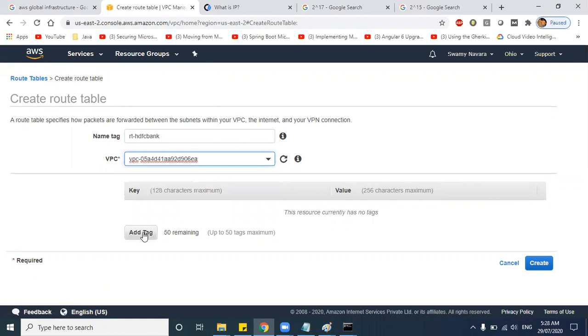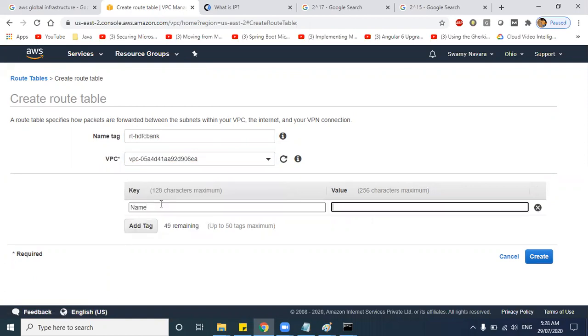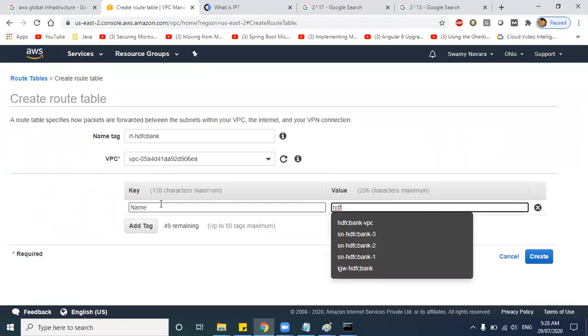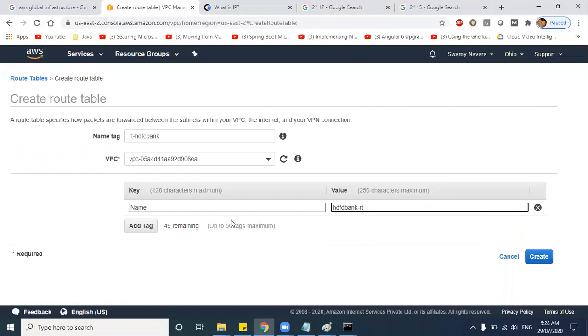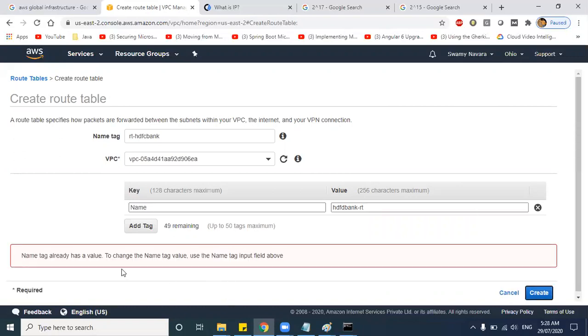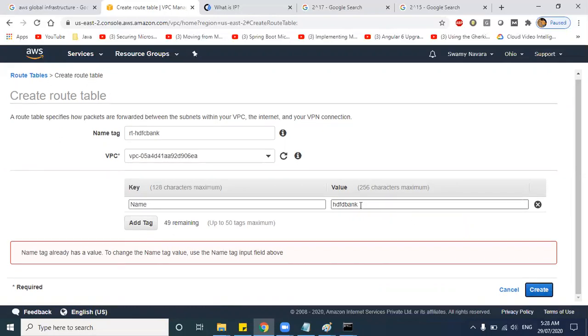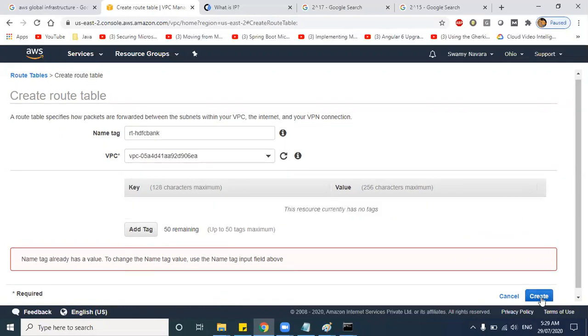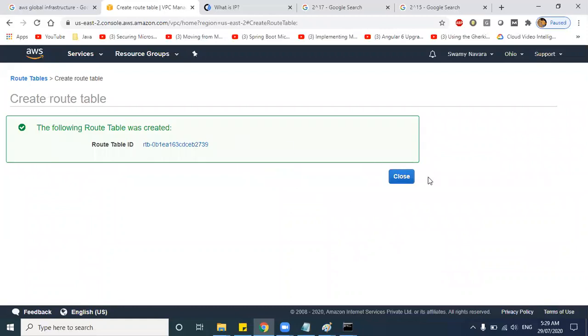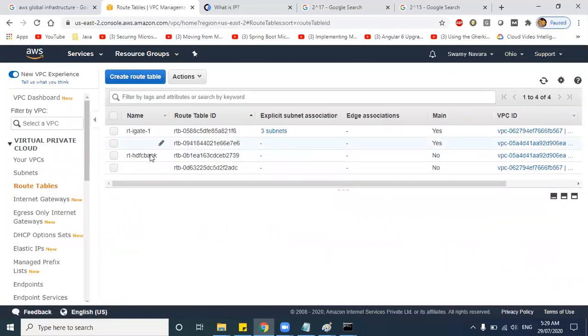Then you can give this tag name. Tag name is nothing but, for example, name, HDFC Bank route table. Okay, already the tag name is available, so you can just directly create. Route table is created here. So this is your route table, guys.